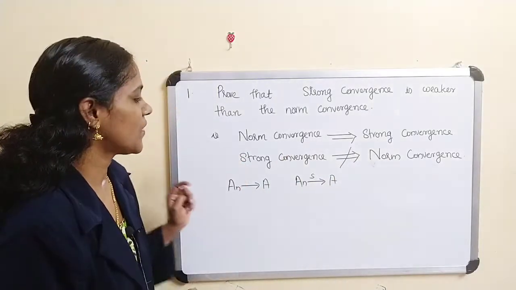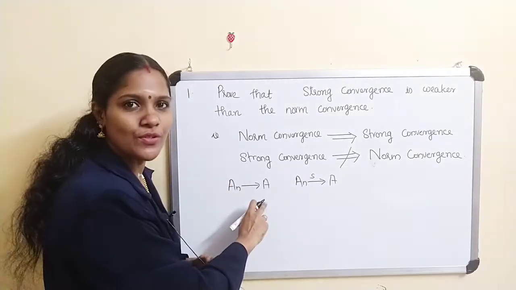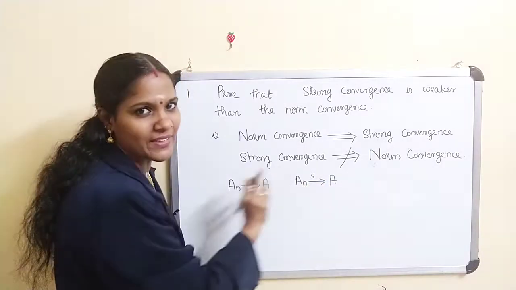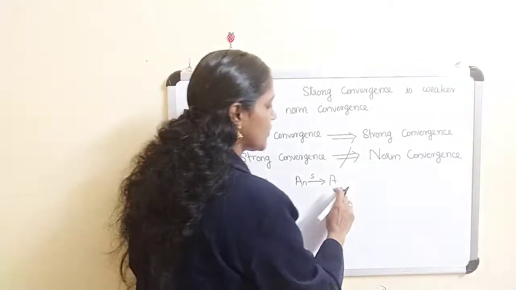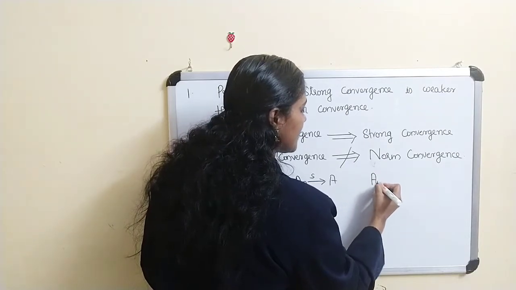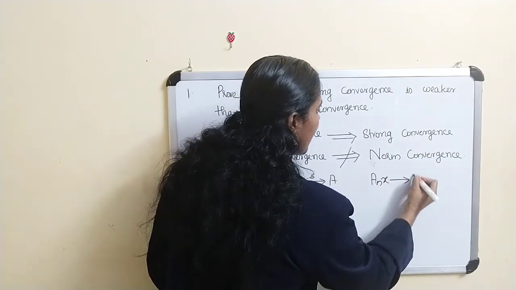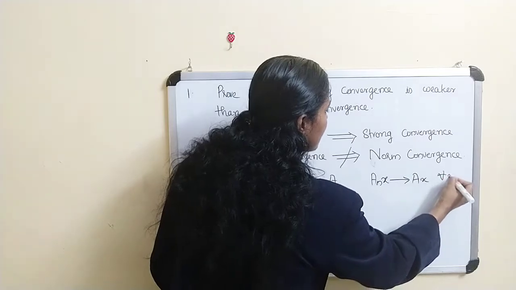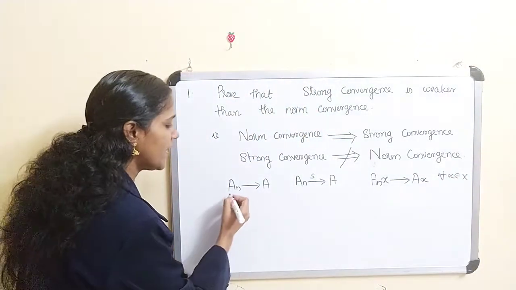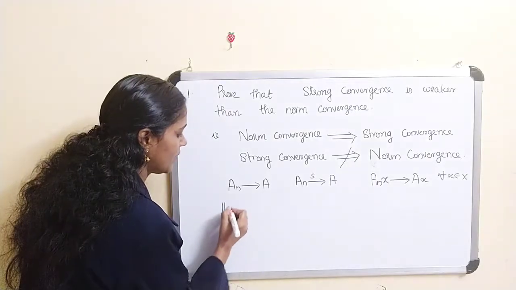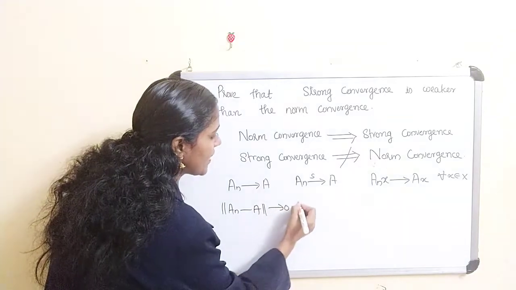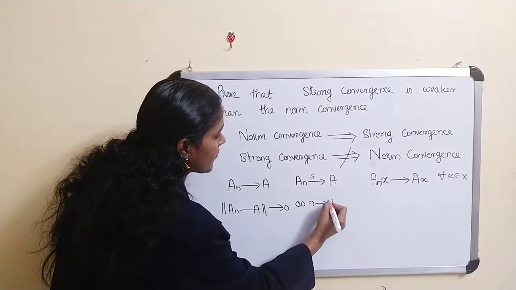So first, suppose A_n converges to A in norm; then we prove A_n converges to A strongly. To prove this, we have to prove A_n x converges to A x for every x belonging to X. We have A_n converges to A in norm, therefore the norm of A_n minus A tends to 0 as n tends to infinity.